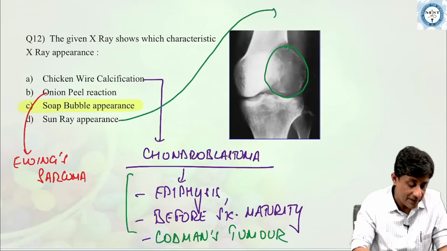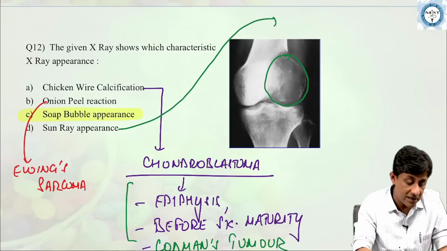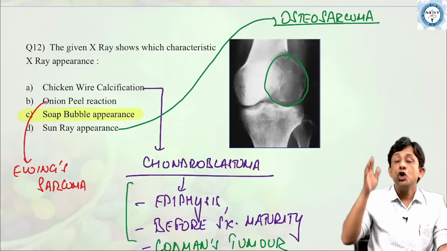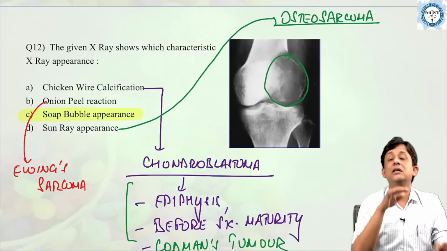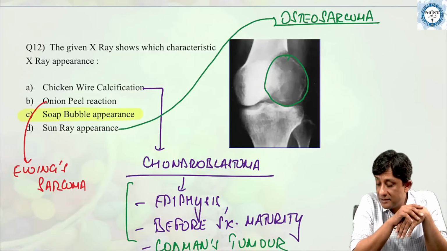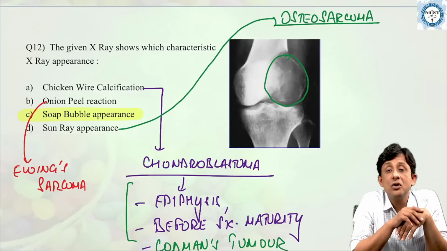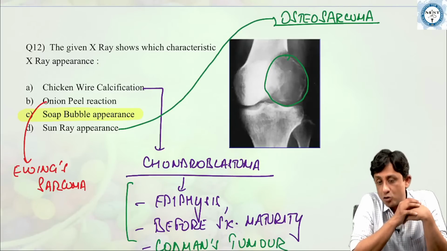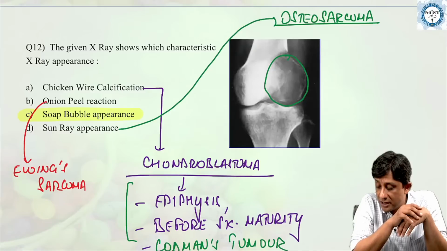And sun ray appearance is classically seen in osteosarcoma, which is new bone forming around the lines of the blood vessels. So that is a sun ray or sunburst appearance, which is seen in case of osteosarcoma or osteogenic sarcoma.